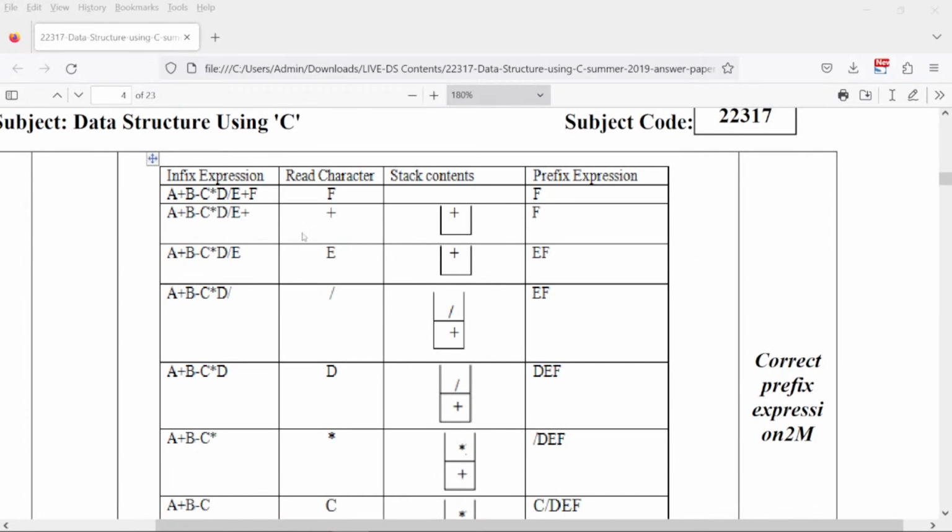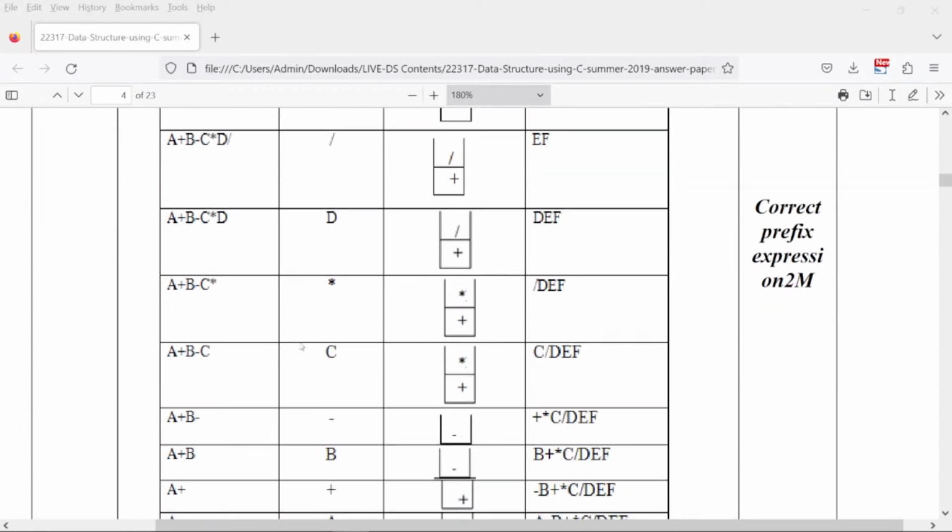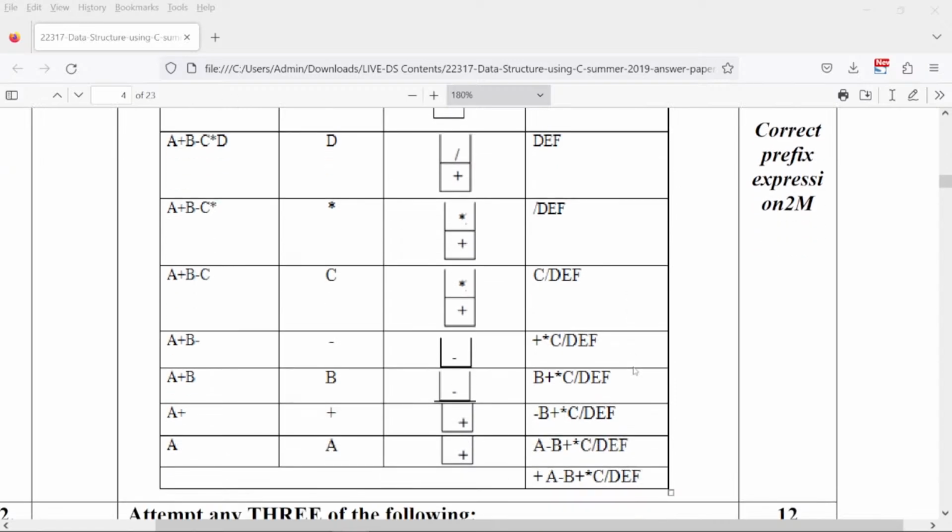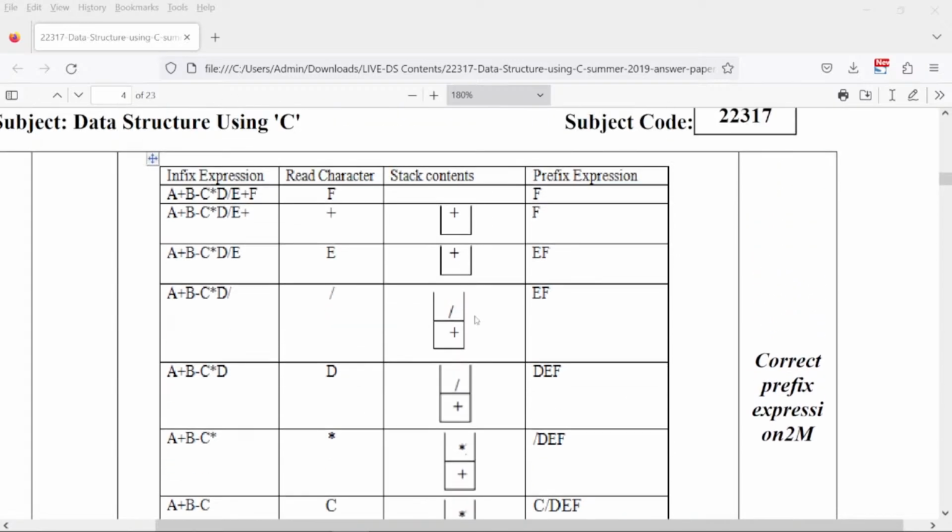So this is your problem statement. If you remember, we solved almost the same problem yesterday, where we saw that for a prefix expression you have to always start from the end. I'll explain again for the newcomers who have joined today. Please check, this is your infix expression and this is how you are working.